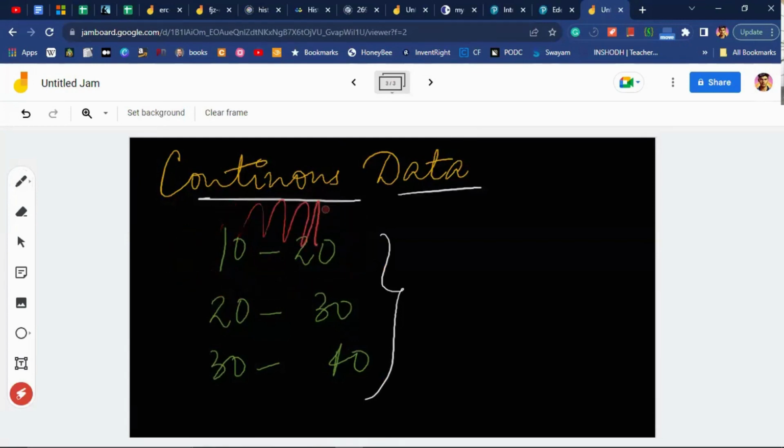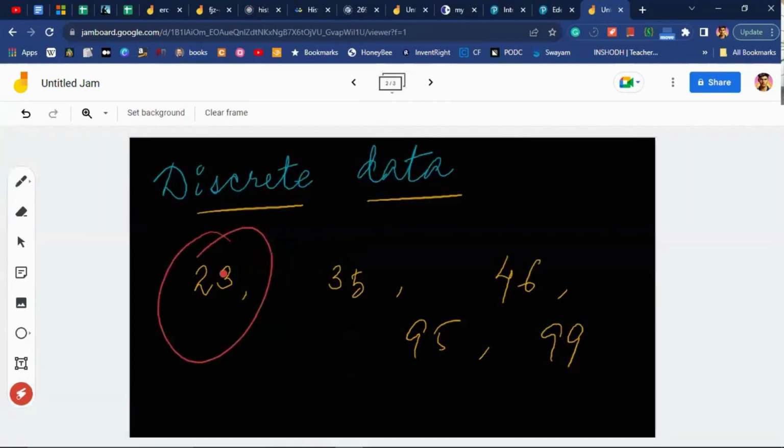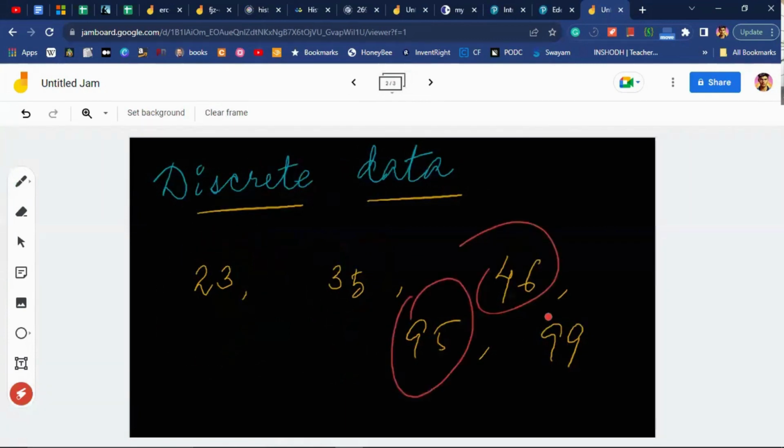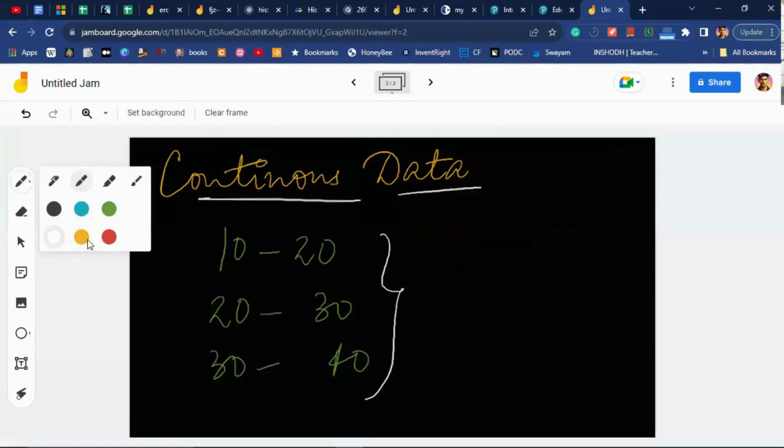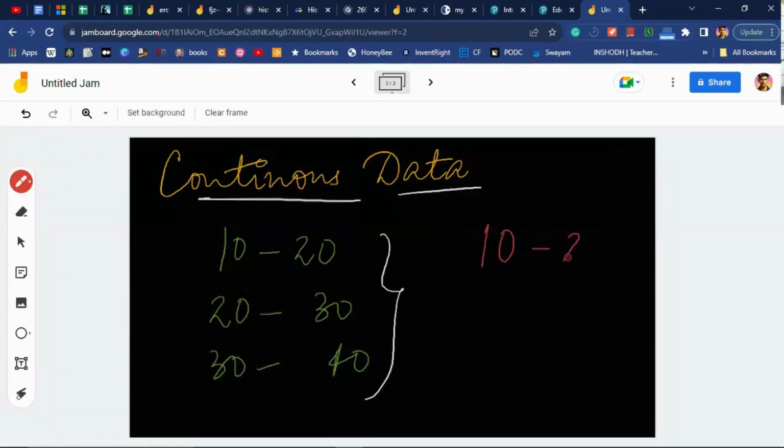10, 11, 12, 13, 14, 15, 16, 17, 18, 19, 20: this is all coming in one category. So this is known as continuous data. The opposite of continuous data is discrete data, which is just random, scattered. What is this 10 to 20? This is known as class interval.